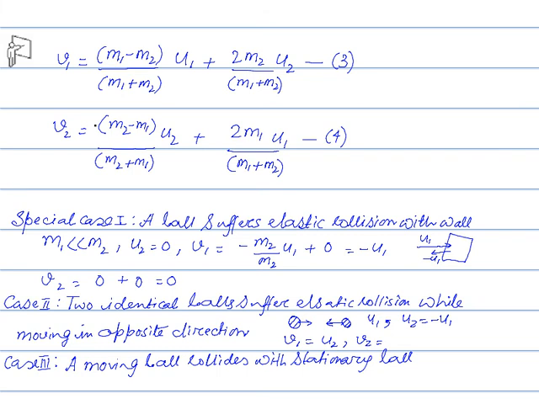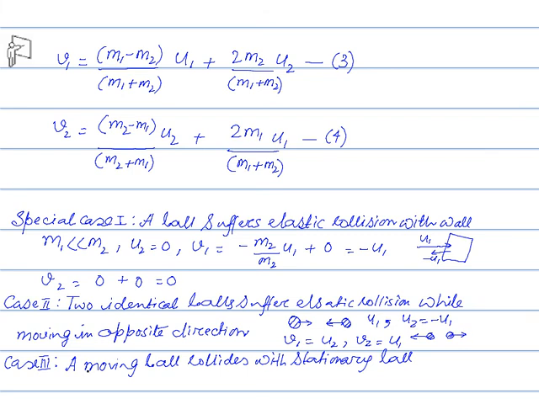From equation number 4, M2 minus M1 is 0 because both balls are identical and their masses are the same, so the first term is 0. The second is 2M1 by 2M1, because the masses are the same, so the 2s cancel out, giving U1. So V2 equals U1, that is, the velocity of the second ball after collision is equal to the initial velocity of the first ball before collision. So they collide elastically and then after collision they get separated, with the velocities just interchanged.